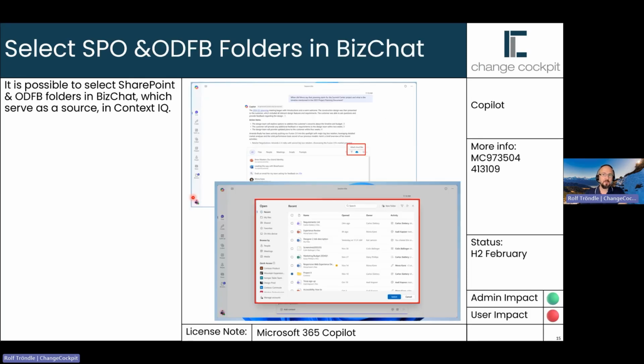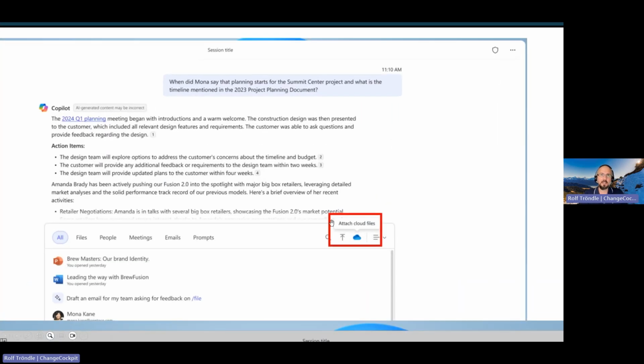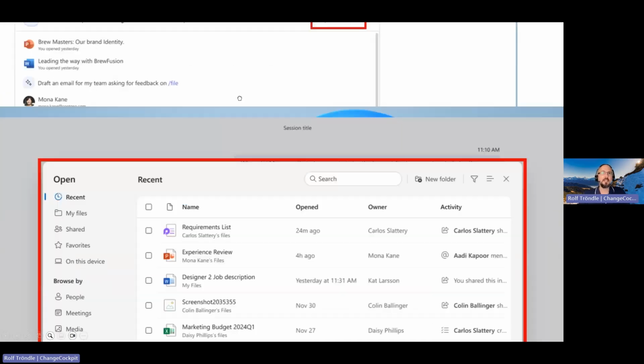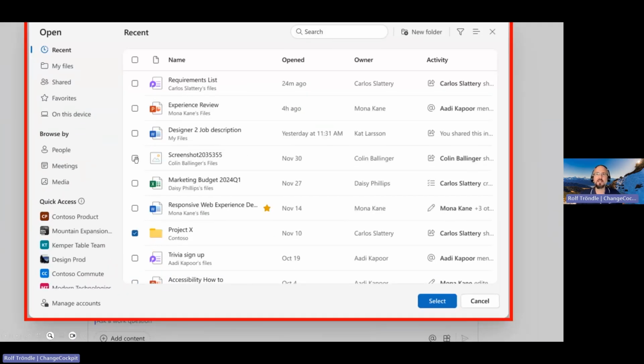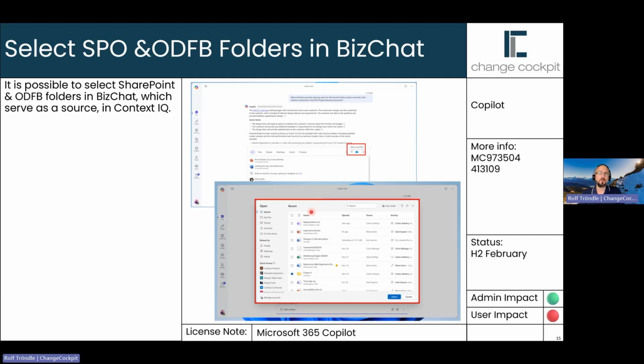And narrowing it down a little bit more, the same game for SharePoint Online and OneDrive for Business folders in Business Chat. You go into Chat, go to Attach Cloud Files, and then you are able to select particular files or even folders to leverage as input for this question for Copilot. So you could then also select one other document and say, summarize this document. Okay, it would be easier to go directly into the document, but you see what I mean. You can pre-select which particular data you would like to use as input with all these three updates.